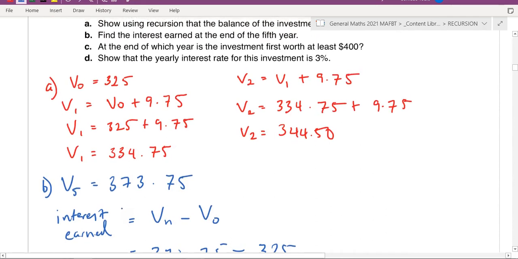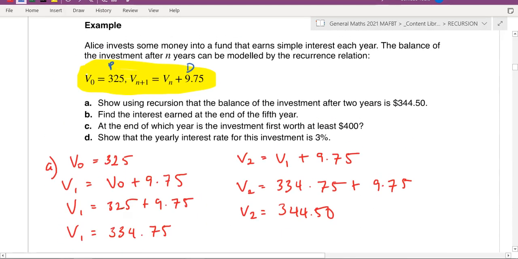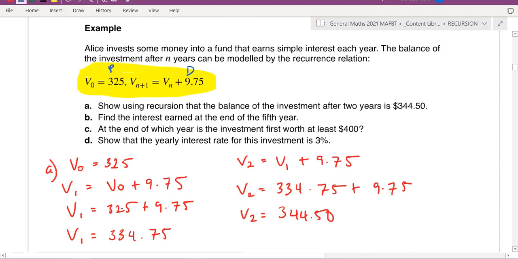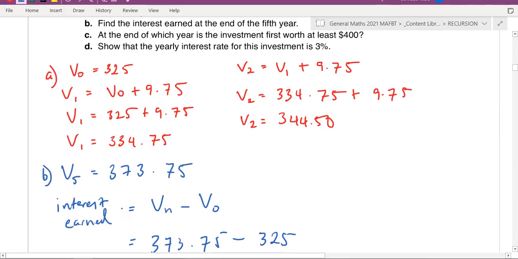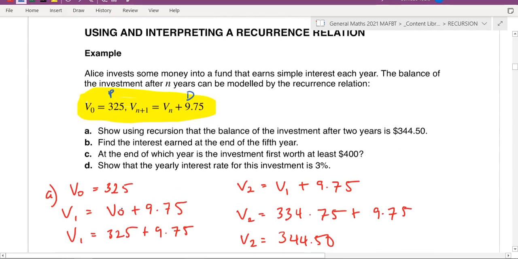What question? No, we're up to 8B. It's in the booklet. So I've taken out all the questions you don't need to do. Whatever's in there is the only ones you have to do.